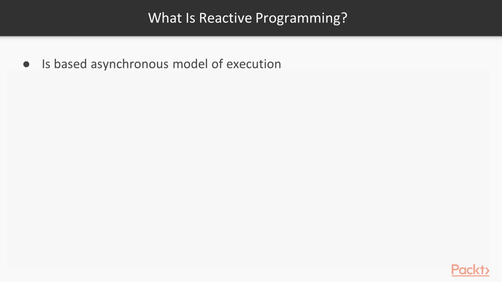Reactive programming is based on the asynchronous model of execution. Recall that in one of the previous sections, we mentioned that in asynchronous models, the processes do not wait for each other. So as soon as they find that the CPU is free, they execute. They do not wait for the previous process to finish, etc. So reactive programming is basically based on this model of execution. So there are no blocking calls and other things that happen in the asynchronous model.